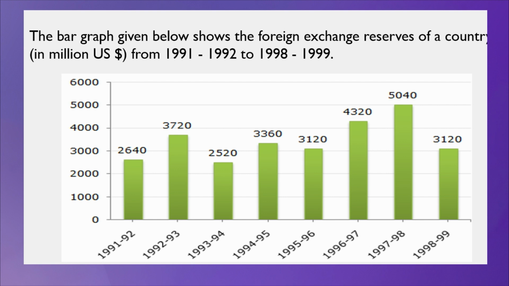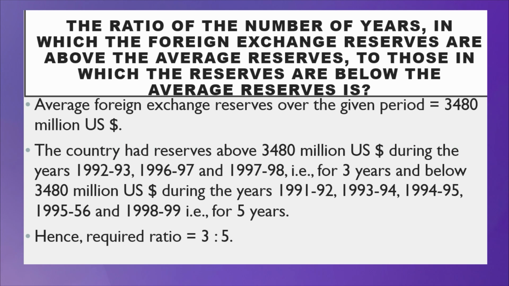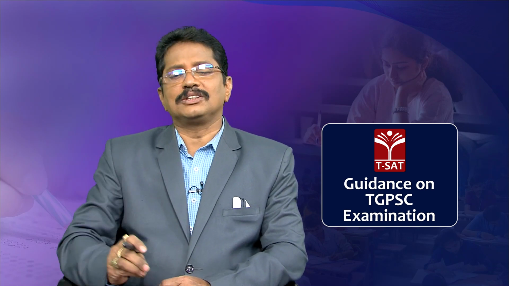So, you have to divide the total value by 8. Then you will get 3,480. Clear? So, this is the average foreign exchange reserves of that country. Do you understand how to find the average here? Sum of the quantities divided by the number of quantities. Just add all those and divide by the number of years. How many years are there? 8 years.